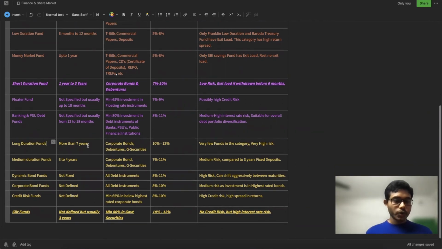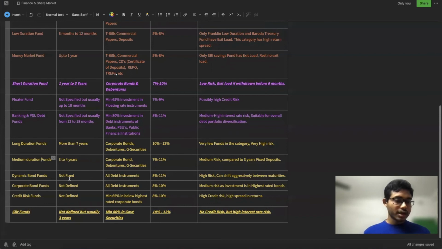The next category is long duration fund. If you want to invest for more than 7 years, then you should consider this type of fund. But for the long term, I think that equity funds are better, because in the long term they generate more return than any debt fund. There are different types of long-term funds, like medium duration fund and dynamic bond fund.